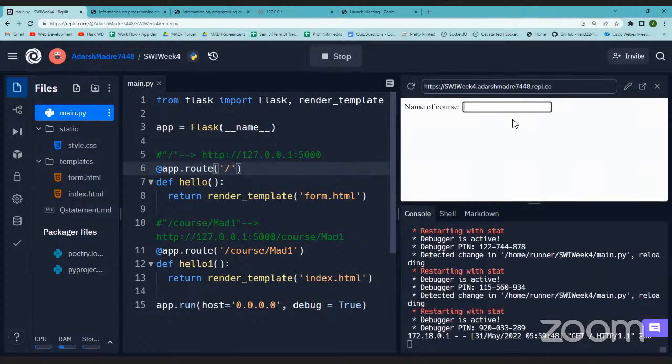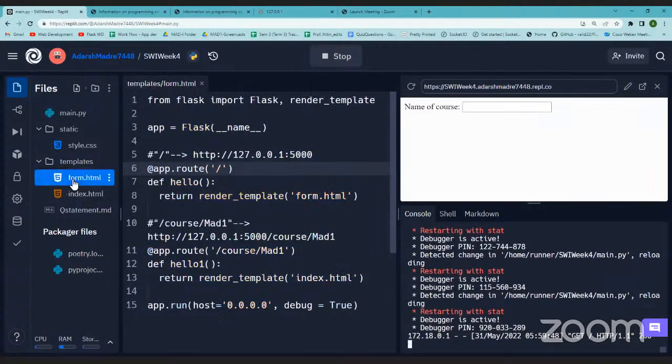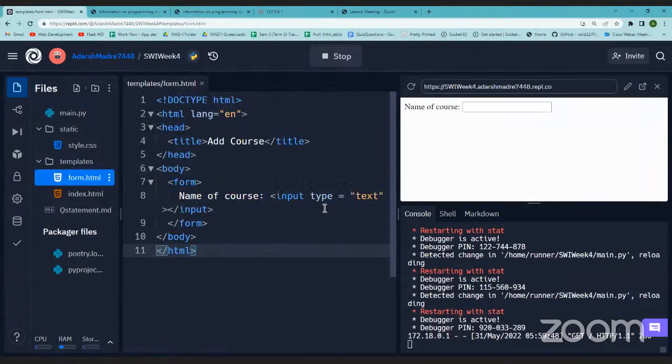Wherever you're putting the text field, wherever you want to put the data, it should get highlighted by itself, right? Currently, it is not happening. See, if I'm clicking on name of course, it should direct me with the cursor to that field, right? Currently, it is not happening because in my form, I have not said that this input text, this simple field, is linked to it.